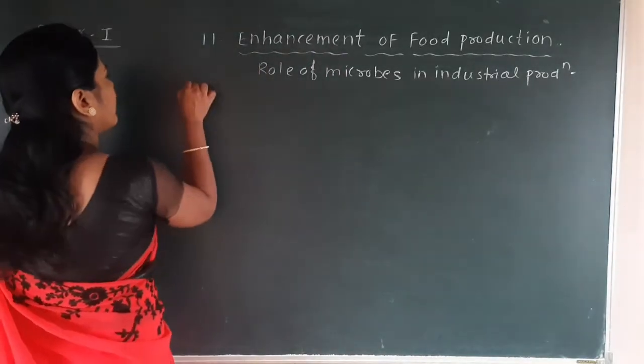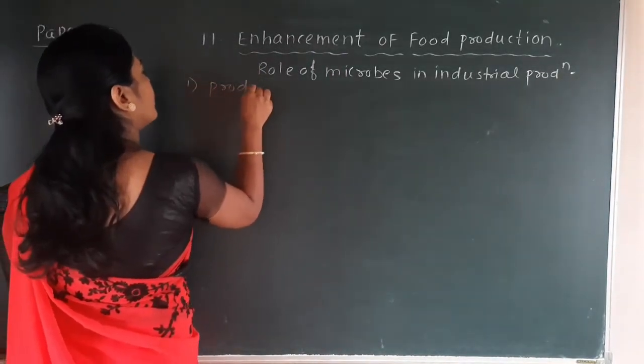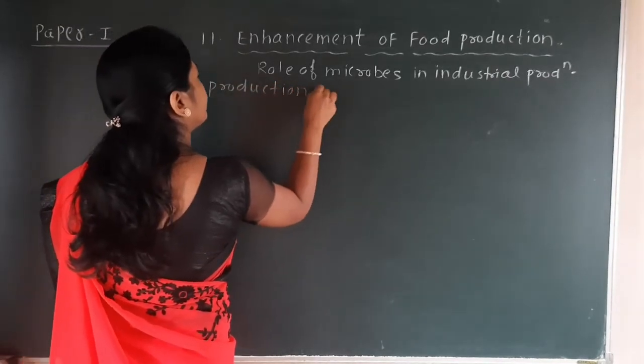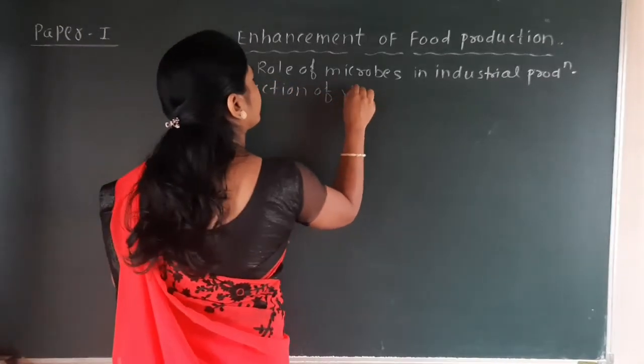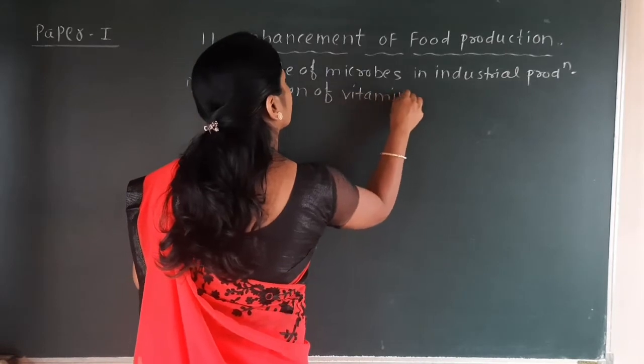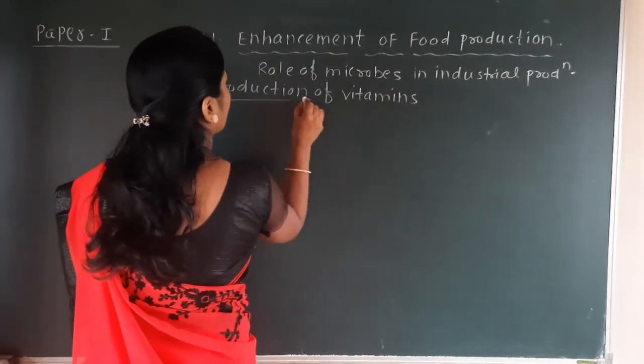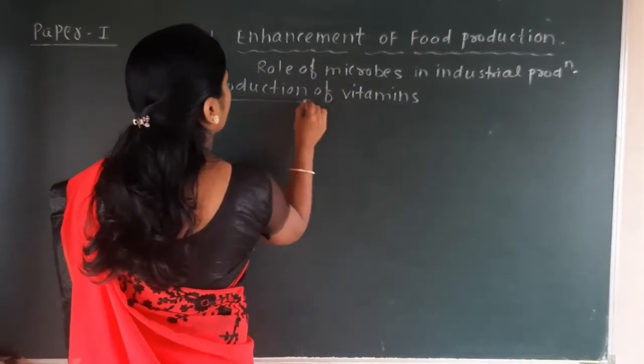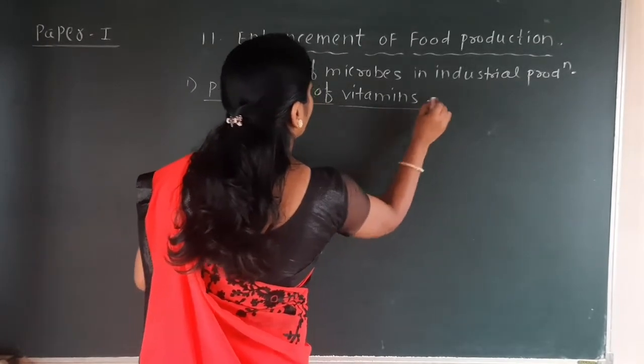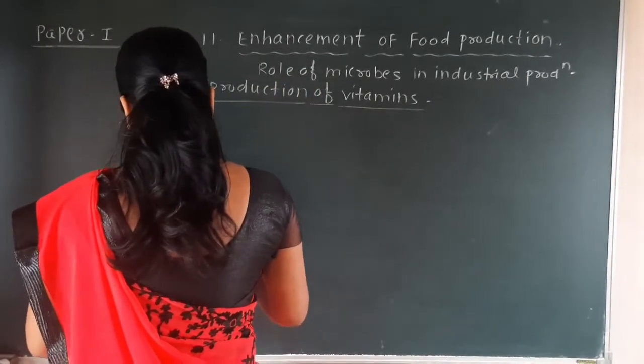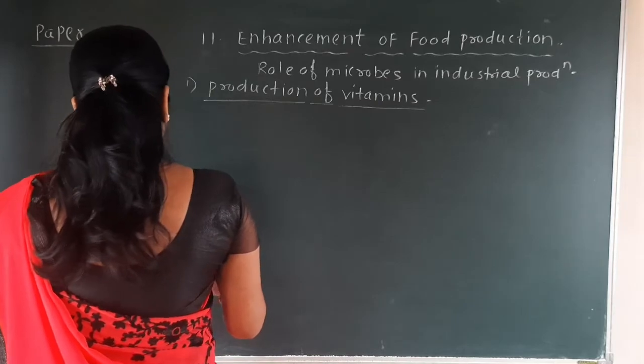So the next point is the production of vitamins.